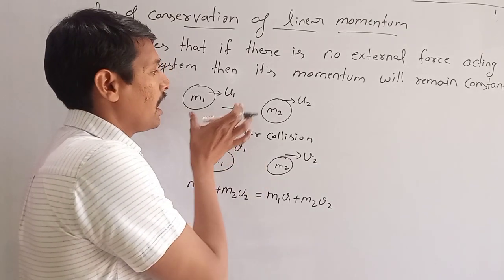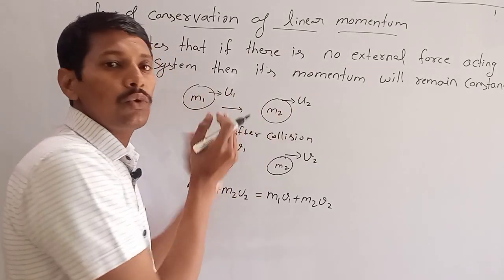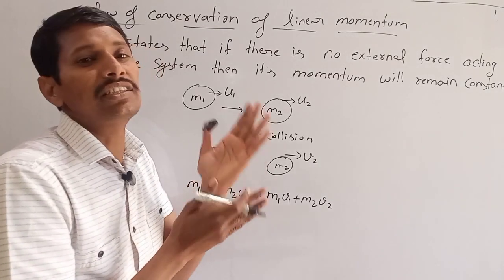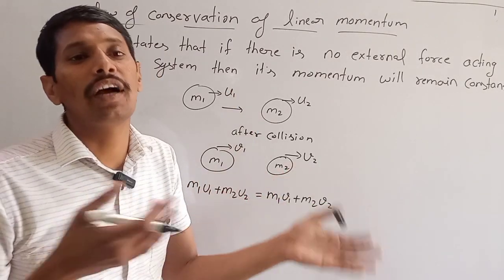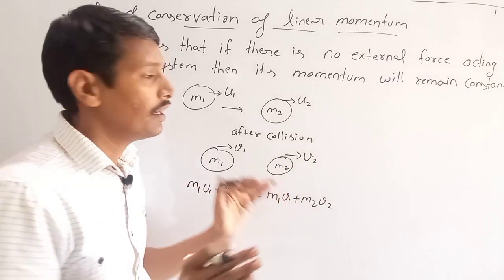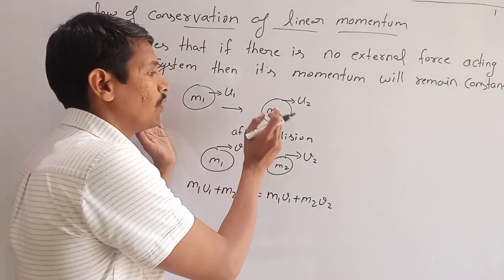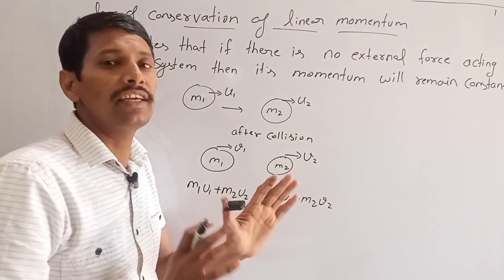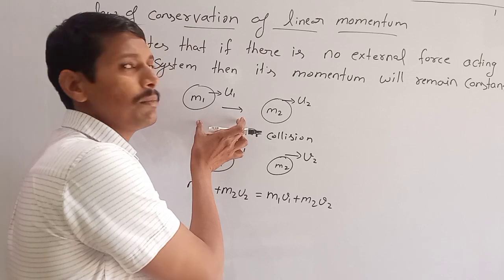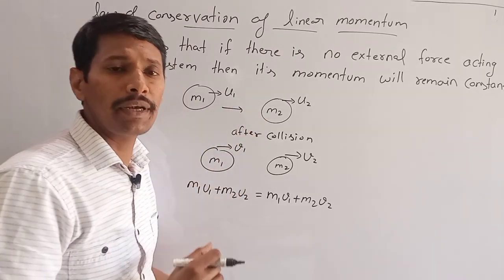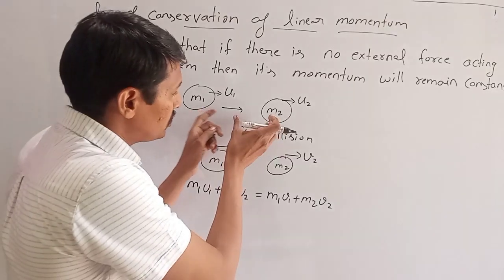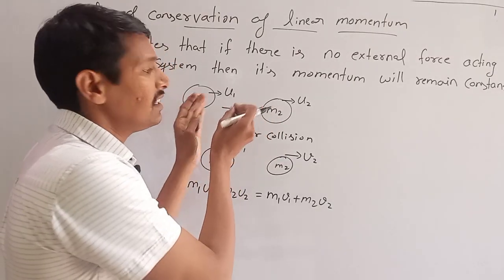So whatever they are doing it internally. If they are colliding with each other, they are jumping on each other, they are moving away from each other, they are moving towards each other, it does not matter. If we are considering both mass 1 and mass 2 as a system and there is no external force acting on it, then there will be no change in momentum. Momentum will remain conserved. So when the collision takes place, that is the internal matter.